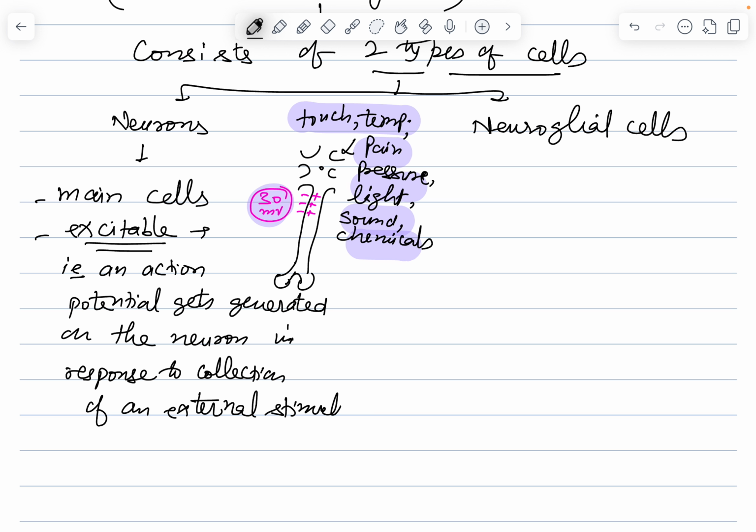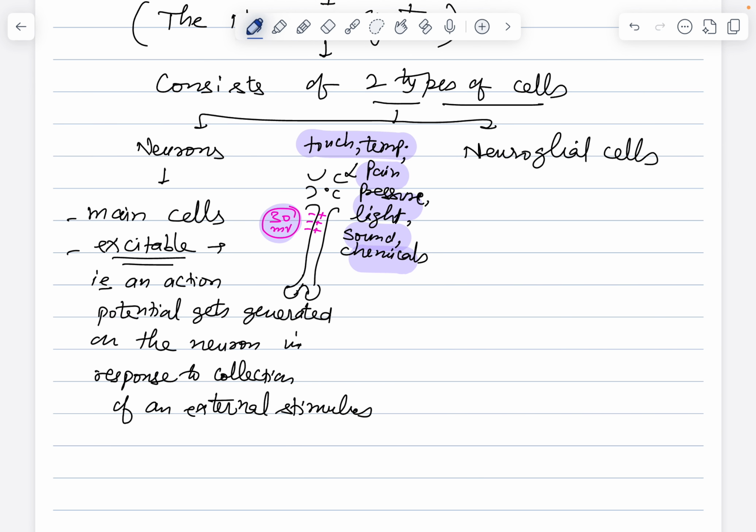So whenever an external stimulus is collected by the neuron, there will be generation of a mild electrical current. That electrical current of plus 30 millivolt, as I told you, is called action potential. So an action potential getting generated on the neuron, that itself is basically what? The property called excitability, telling us that neurons are excitable cells of the nervous tissue.